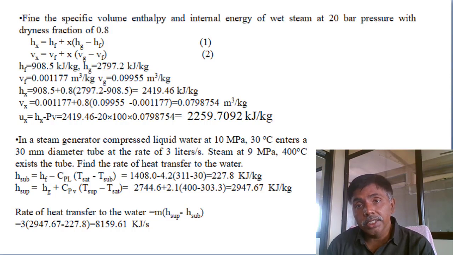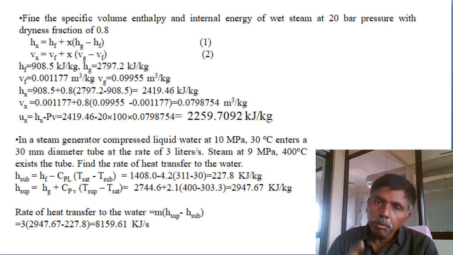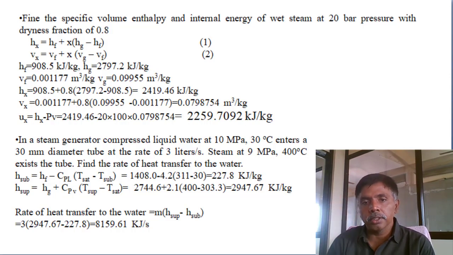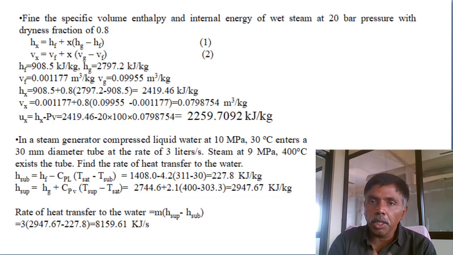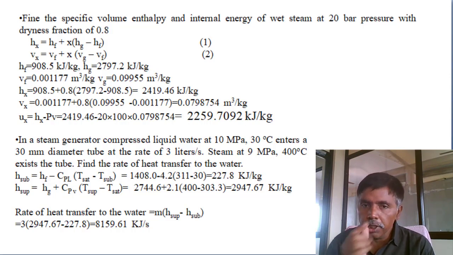The inlet condition given is 10 megapascal, 30 degrees centigrade. Here the pressure is given in megapascal, but in steam tables pressure is in bars. So for extracting properties, first convert megapascal into bar. 10 megapascal means 10000 kilopascals, and 100 kilopascal equals 1 bar. So 1 megapascal equals 10 bar, and 10 megapascal means 100 bar. This unit conversion is required.